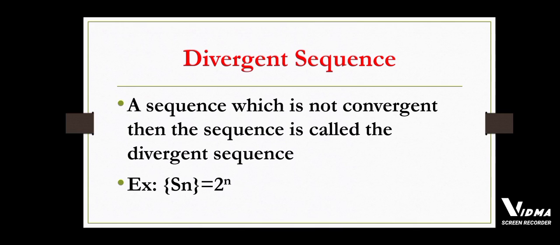Here as n tends to infinity, 2 power infinity is infinity only. So here we won't get any finite value. We will get an infinite value, infinity. So this is called a divergent sequence.